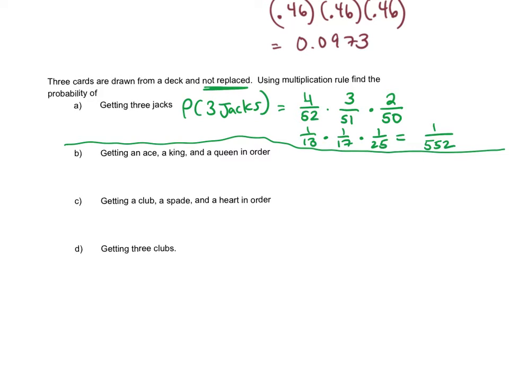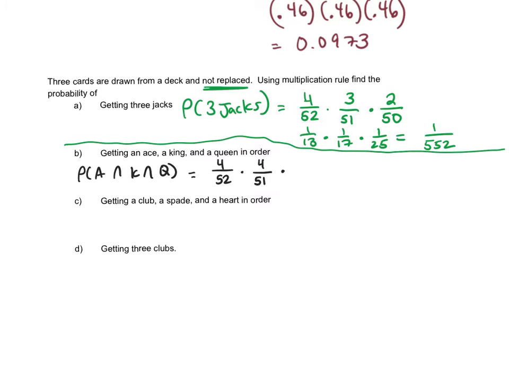All right, so the next one says, what's the probability of getting an ace, and then a king, and then a queen? The big thing is they're still not replaced. So there are 4 out of 52 for the ace. That doesn't really change. Now for the king, if I look in the deck, I've already got an ace, but there are still 4 kings left. The only difference is there's only 51 cards left. So the numerator doesn't change, but the denominator does.